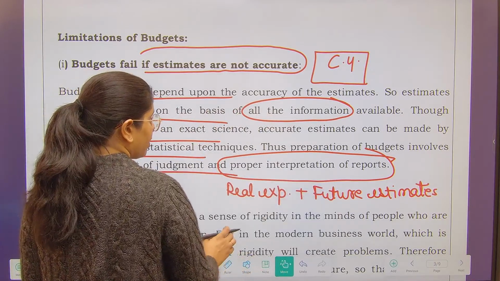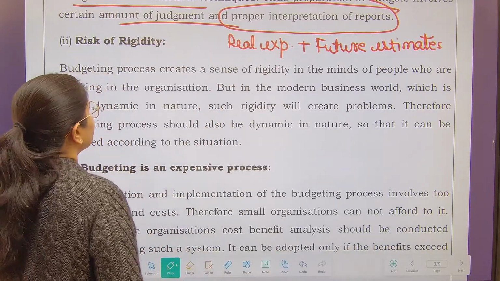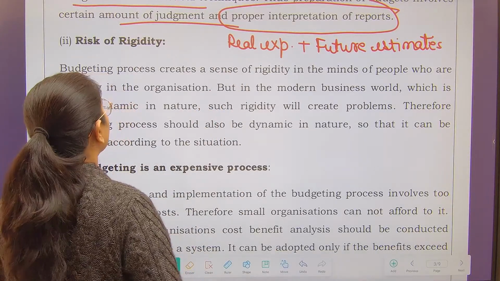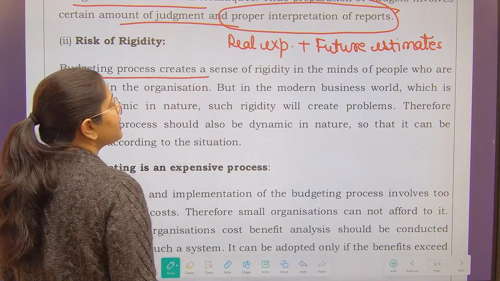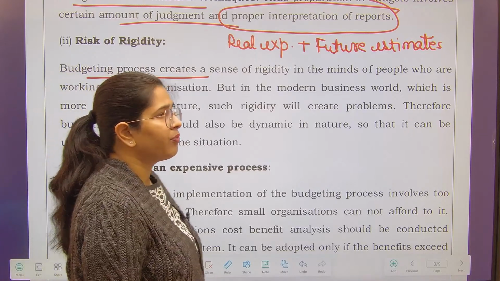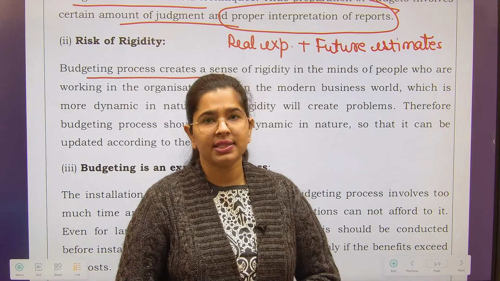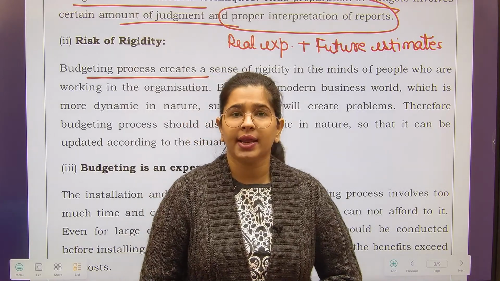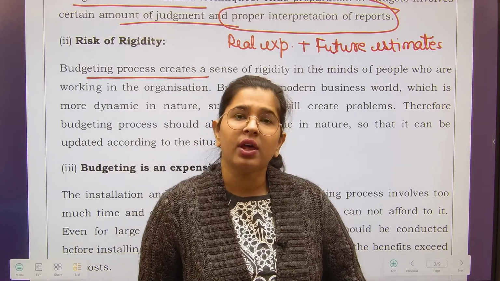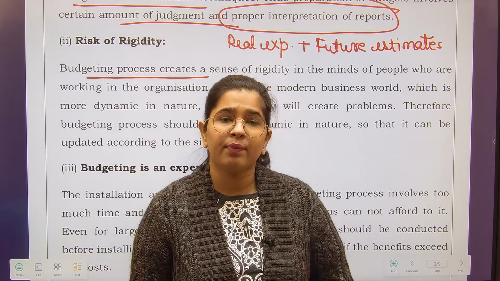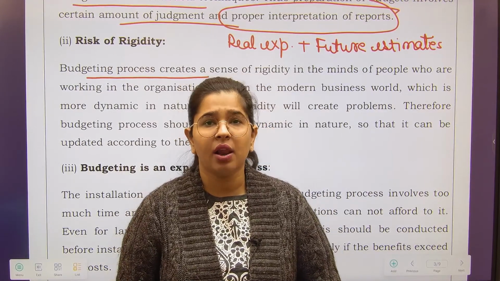Next problem with budgeting is the risk of rigidity. Risk of rigidity means the budgeting process creates a sense of rigidity in the minds of people. Rigidity means they tend to blindly follow whatever is given in the budget. If your employee-related budget has been fixed at 1 crore, then they would not like to spend more than that, even if it is giving them additional production.